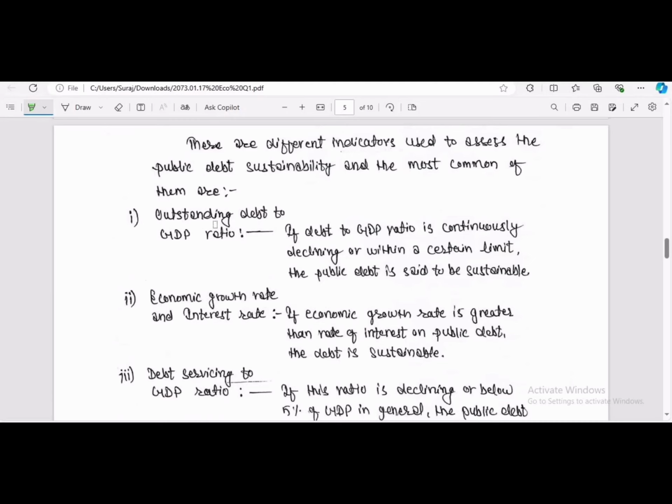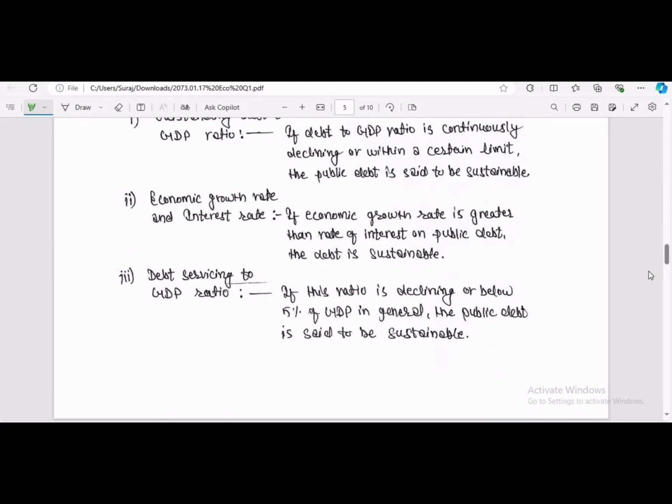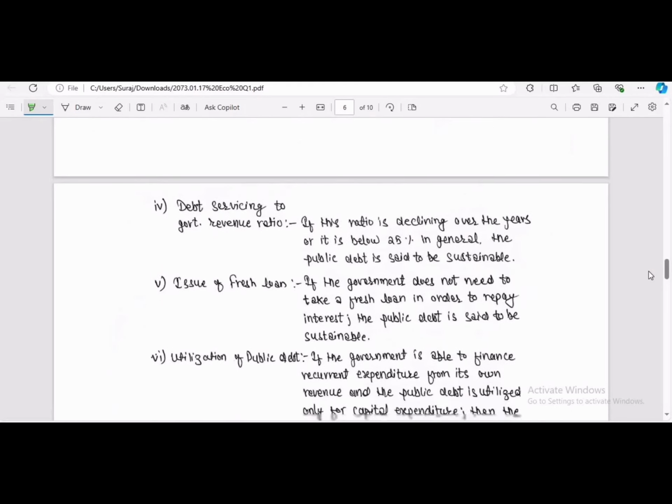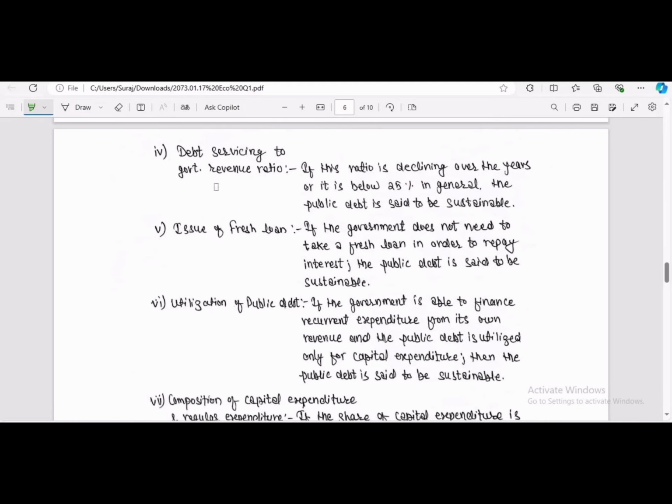At first, there is the outstanding debt to GDP ratio. Second, there is economic growth rate and interest rate. Third, there is debt service to GDP ratio. Likewise, fourth, there is debt servicing to government revenue ratio.